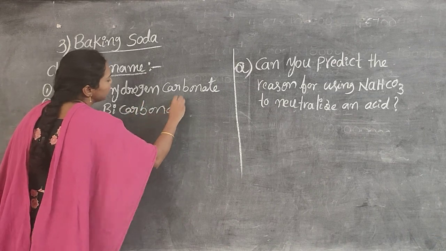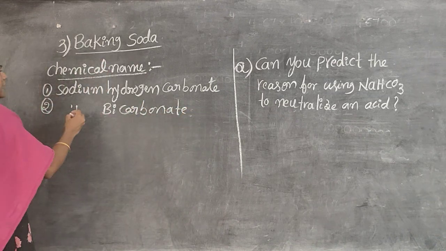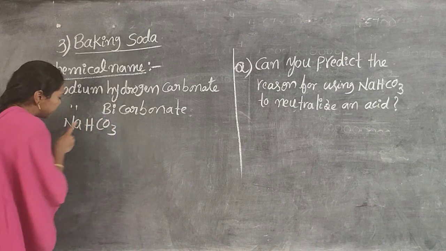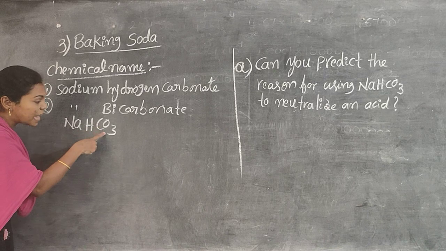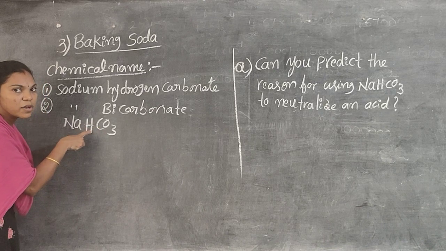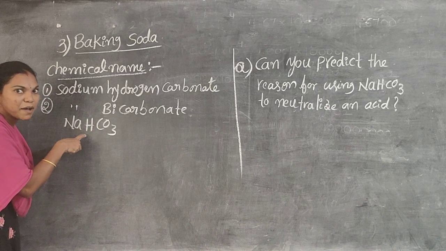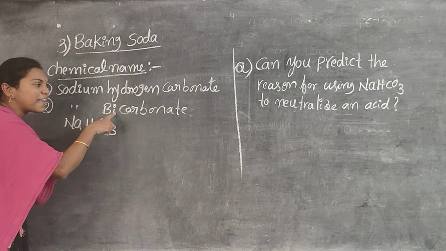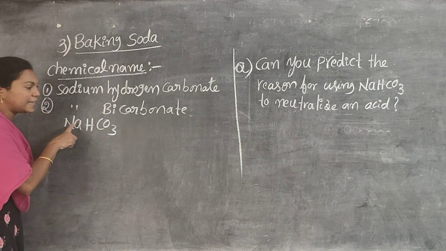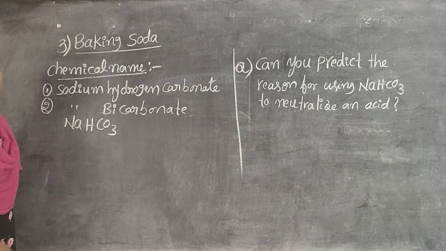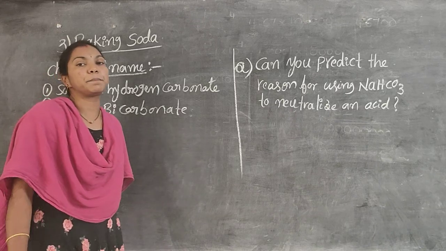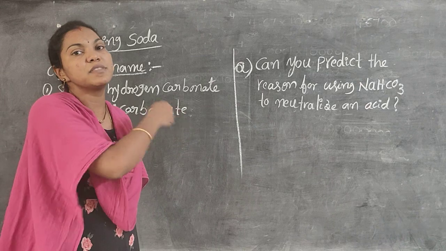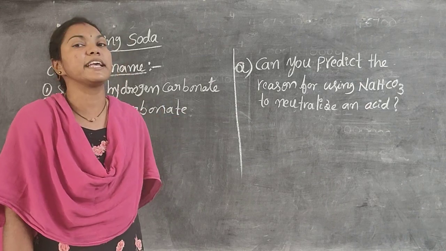What is the formula of sodium bicarbonate? The formula is NaHCO3. See carefully, sodium hydrogen carbonate. This is known as baking soda. The chemical name of baking soda is sodium hydrogen carbonate or sodium bicarbonate, and the formula is NaHCO3. It is used in our cooking for faster cooking.